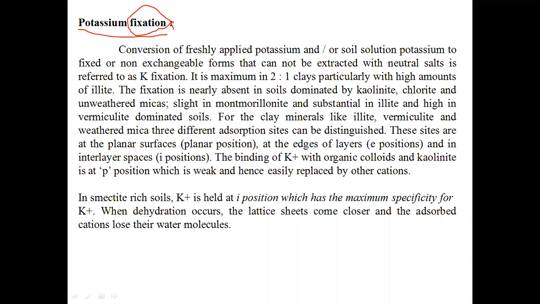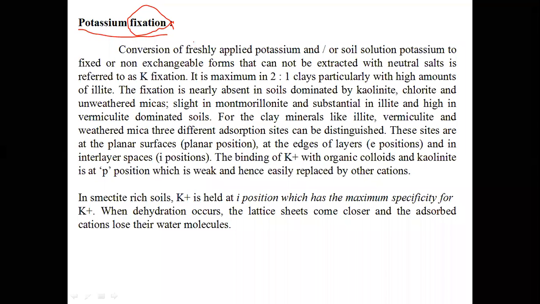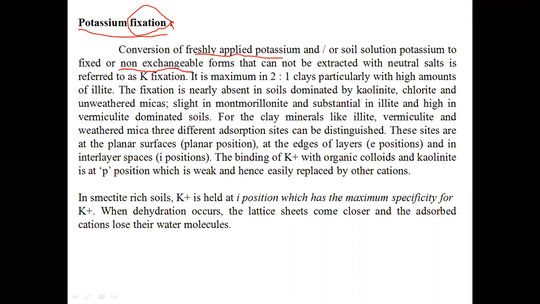This means conversion of the available form of potassium to an unavailable form, or non-exchangeable form, or fixed form. This potassium fixation is highest in 2:1 clays, because 2:1 type clays containing high amounts of illite will have more potassium fixation.